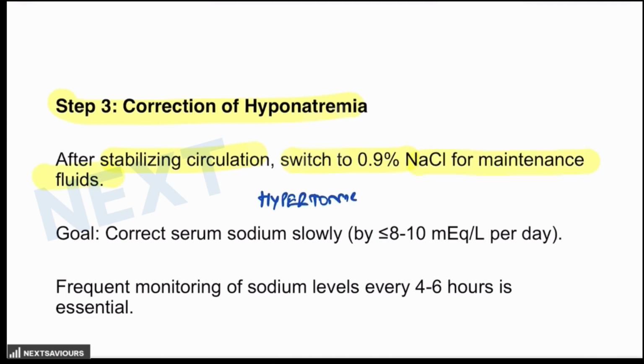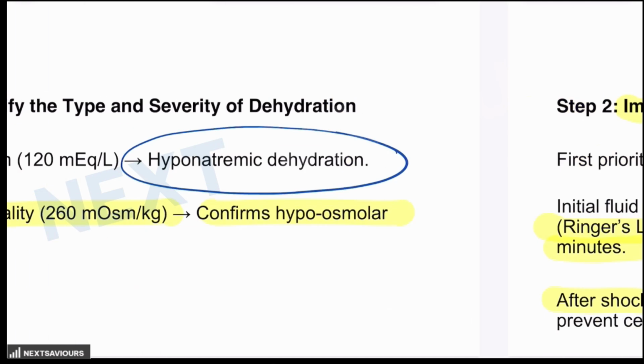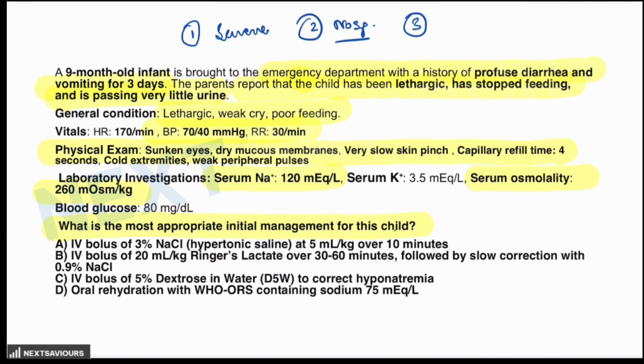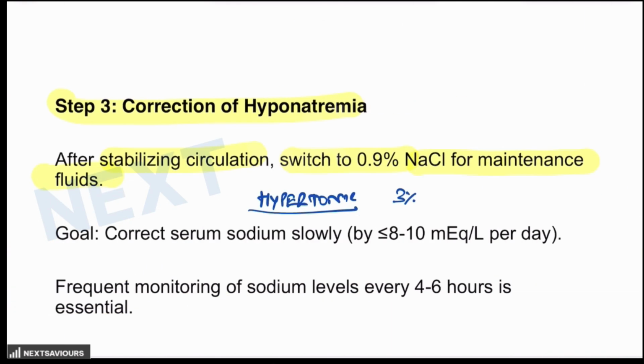Why not hypertonic, which is 3% NaCl? Why not hypertonic saline? Because the hypertonic saline is specifically reserved for symptomatic hypotonic dehydration. Here, the patient is presenting with lethargy, and there are no other specific neurological symptoms mentioned in the question. So that is why it can be dealt with isotonic fluid as a maintenance fluid.